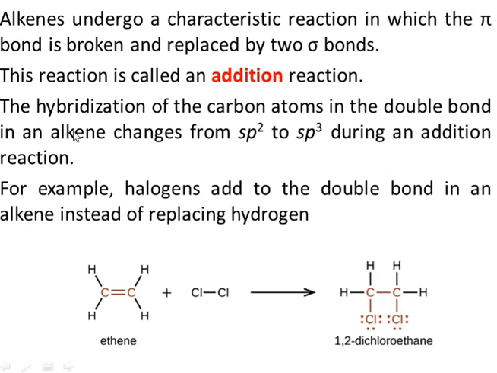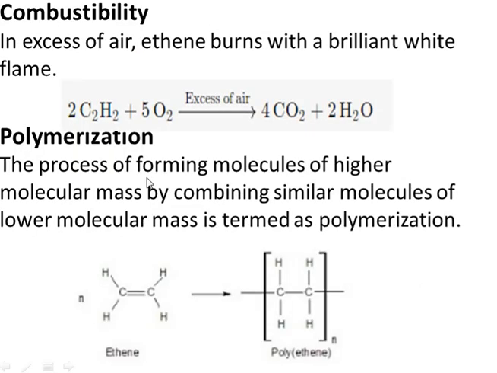So in an addition reaction, the hybridization of carbon changes. So here the hybridization is sp2, but in addition, this results in the formation of sp3 hybrid orbitals, right? So in a substitution reaction, there is no change in hybridization, but in case of an addition reaction, there is a change in hybridization.